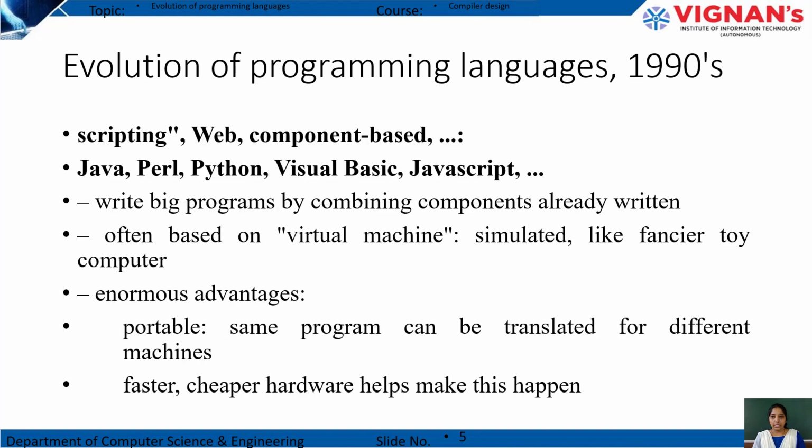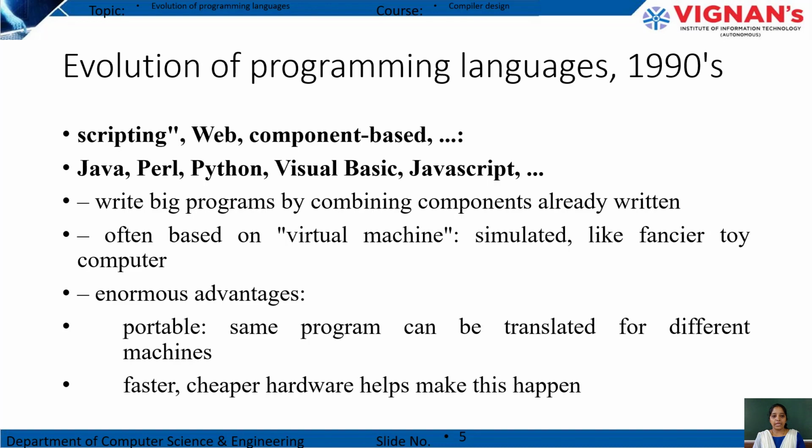Okay, next in the 1990s they developed scripting languages, that means web and component based languages. Already you have heard about languages like Java, Perl, Python, Visual Basic, JavaScript. All these come under scripting languages, web based languages and component based languages.